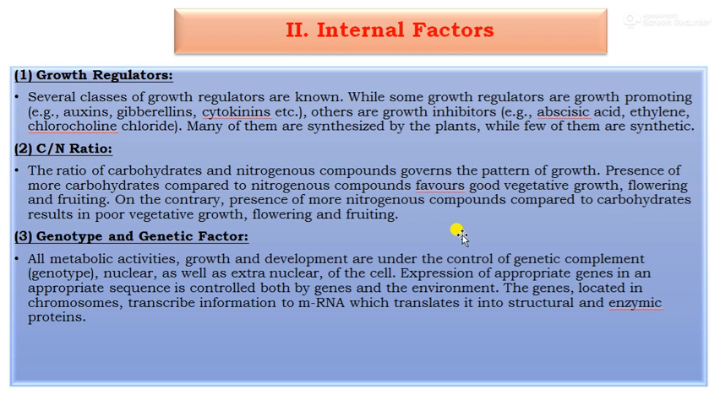The third one, genotypes and genetic factor. All metabolic activities, growth and development are under the control of the genetic complement, that is genotype, nuclear as well as extranuclear of the cell. The expression of the appropriate genes in an appropriate sequence is controlled by the genes and the environment. The genes located in the chromosomes transcribe the information to mRNA, which translates it into structural and enzymic proteins.